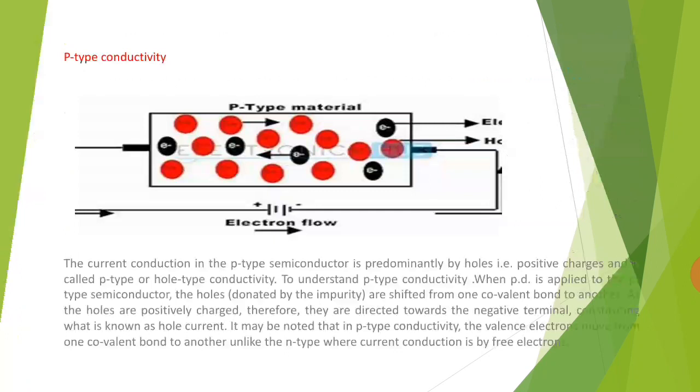The holes are positively charged, therefore they are directed towards the negative terminal, constituting hole current. In P-type conductivity, the valence electrons move from one covalent bond to another, unlike the N-type where current conduction is by free electrons. Thank you.